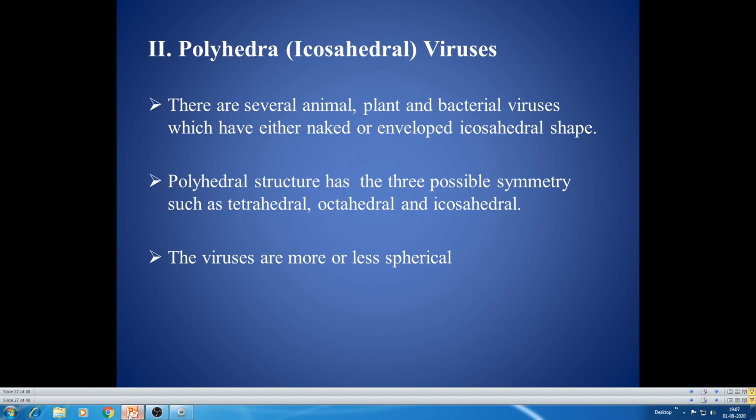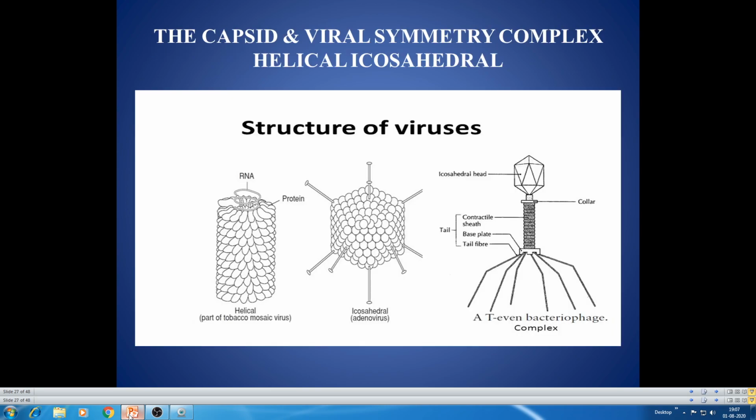Then coming to polyhedral or icosahedral viruses. There are several animal, plant and bacterial viruses which are polyhedral, and these are also of two types: naked polyhedral viruses and enveloped polyhedral viruses, either naked or enveloped icosahedral shape. Polyhedral structure has three possible symmetries: tetrahedral, octahedral, and icosahedral. These viruses are more or less spherical. In icosahedral and polyhedral viruses you can see a spherical shaped structure.